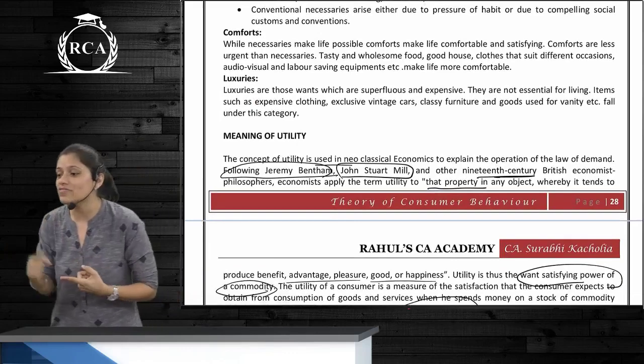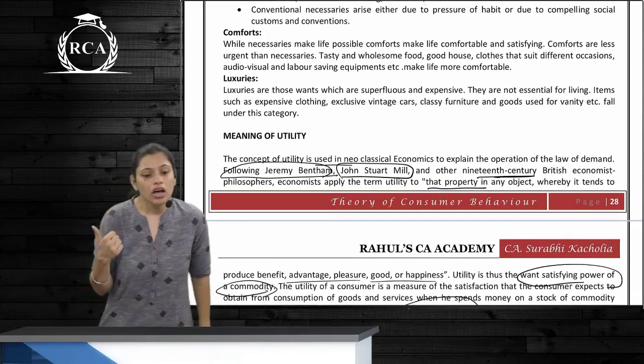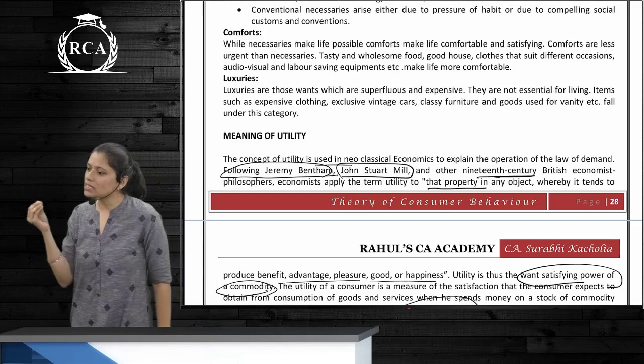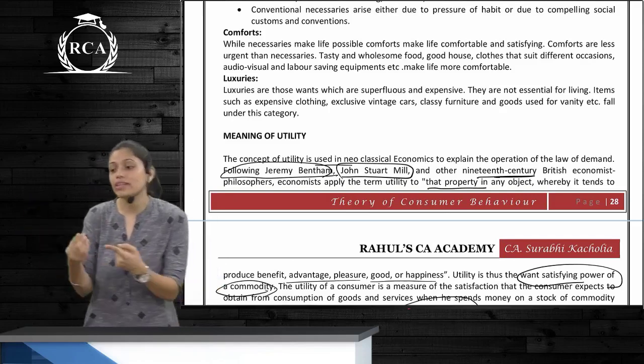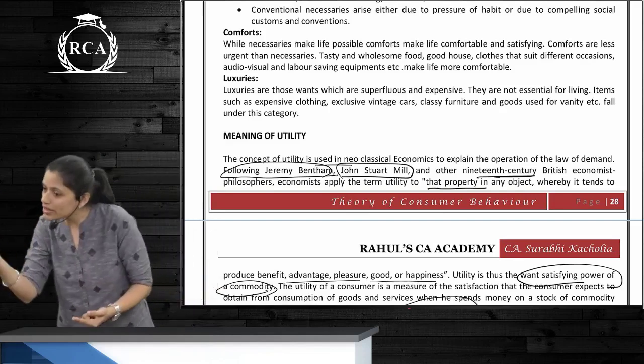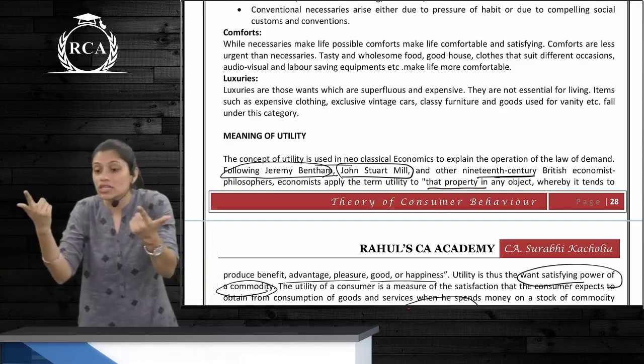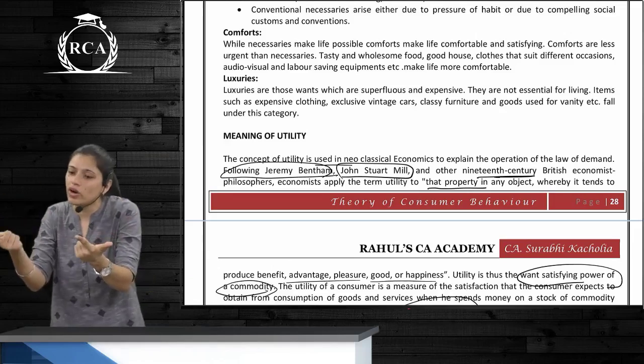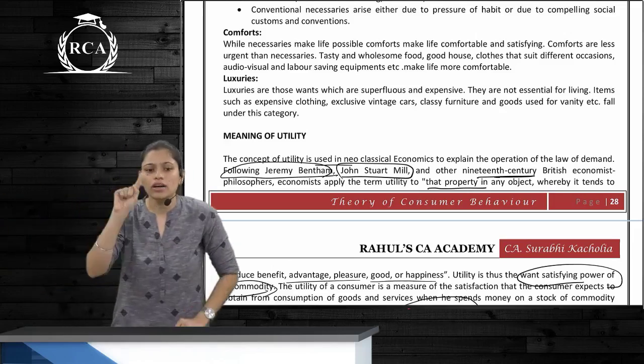What is the meaning of utility? Want satisfying power of a commodity. That is want satisfying power of the commodity. Whether you are utilizing it, consuming it or not, does it have utility? Because you want to consume it. The desire to consume the commodity creates utility for the commodity.